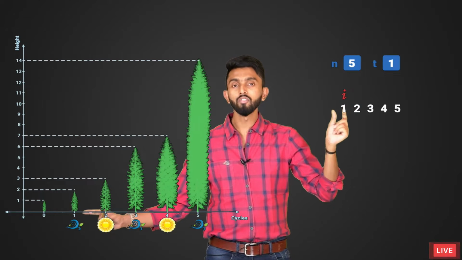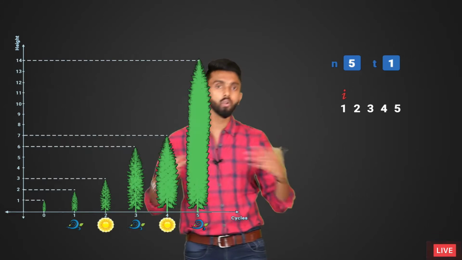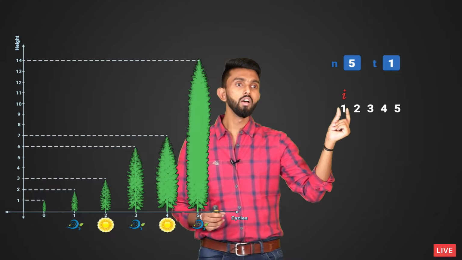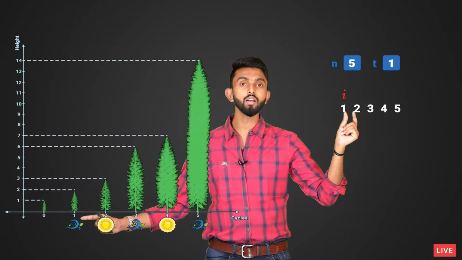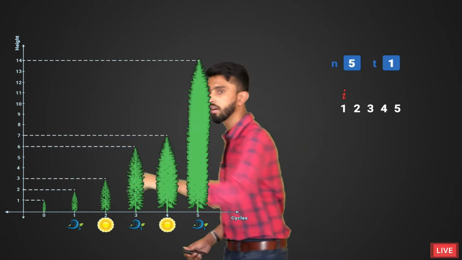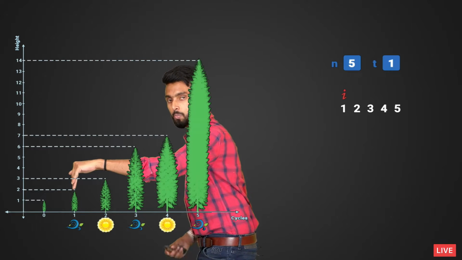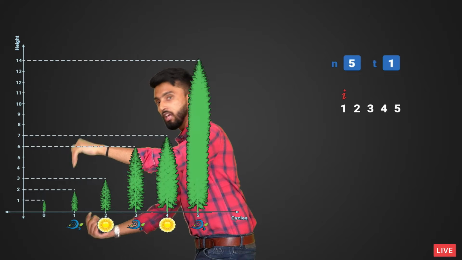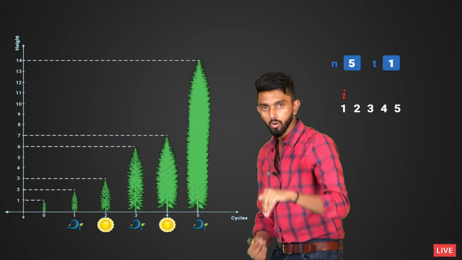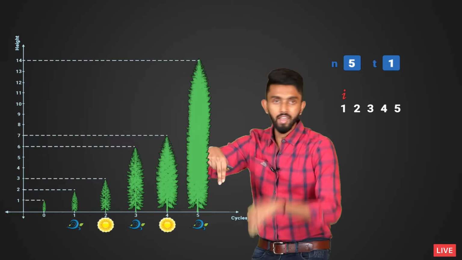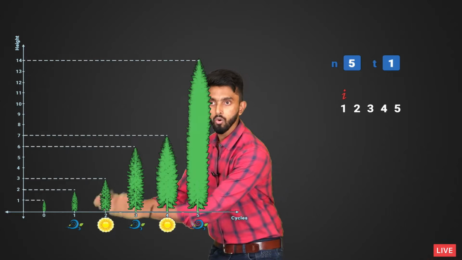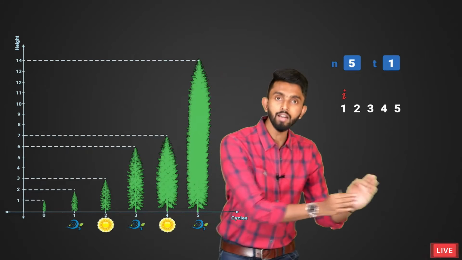And we know that the first cycle is always spring. As you can see, first cycle is spring. If first cycle is spring, then it has to double in its height. So if you look at it, if the first cycle is spring, it means it's an odd number. If you start with odd, then every time that cycle repeats, it's going to be odd only. 1, 3, 5, 7, 9. Every summer is going to be even only. 2, 4, 6, 8, 10.